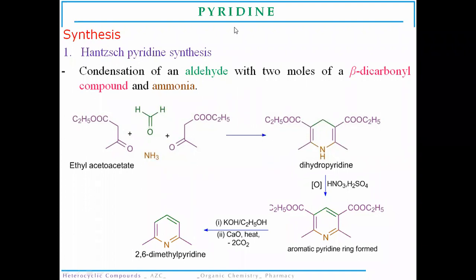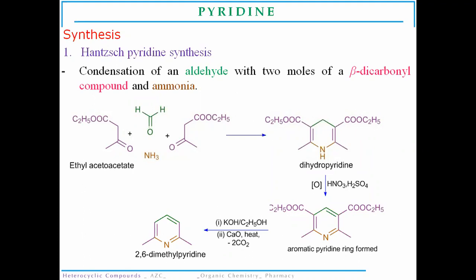Now, in the case of Hantzsch pyridine synthesis, there is condensation of an aldehyde with two molecules of beta dicarbonyl compounds. So here we are condensing the aldehyde molecule, that is formaldehyde, with two molecules of ethyl acetoacetate, the beta carbonyl compound used here for the synthesis of pyridine molecule. This formaldehyde reacts with the two molecules of beta carbonyl compound in the presence of ammonia.